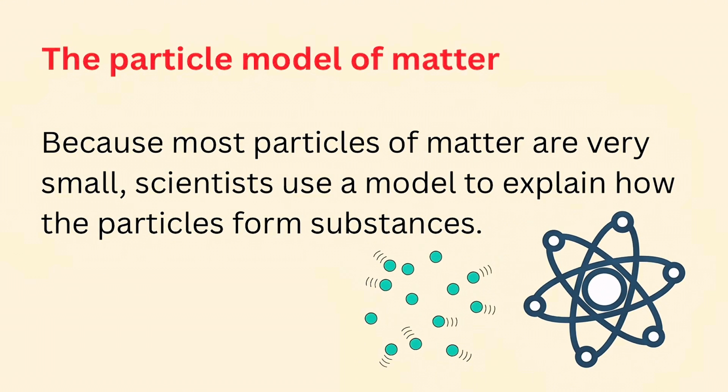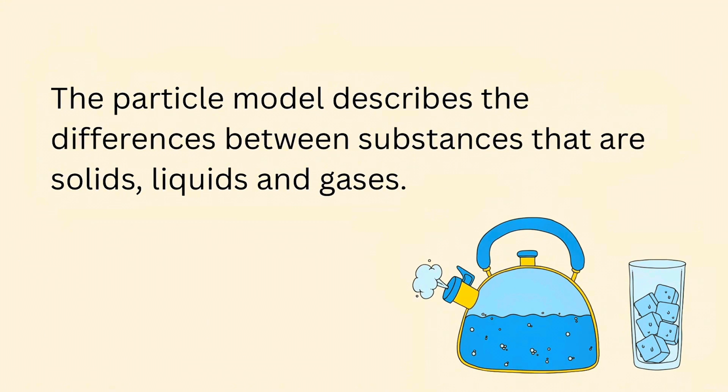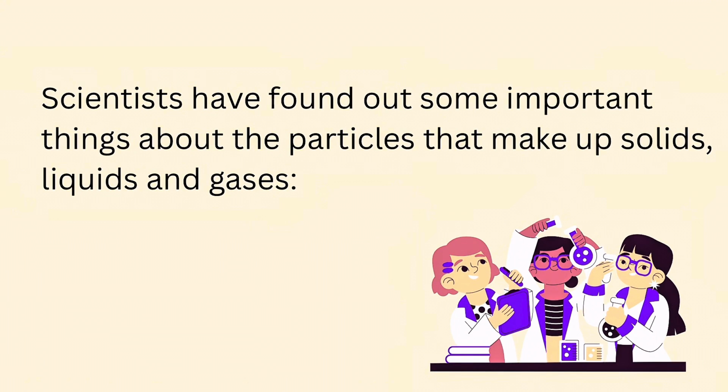The particle model of matter. Because most particles of matter are very small, scientists use a model to explain how the particles form substances. The particle model describes the differences between substances that are solids, liquids, and gases. Scientists have found out some important things about the particles that make up solids, liquids, and gases.